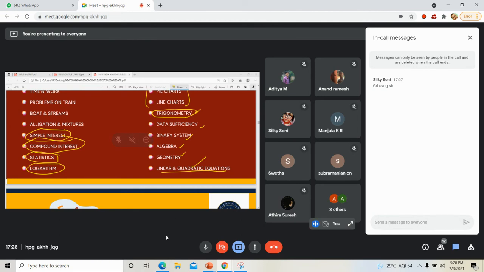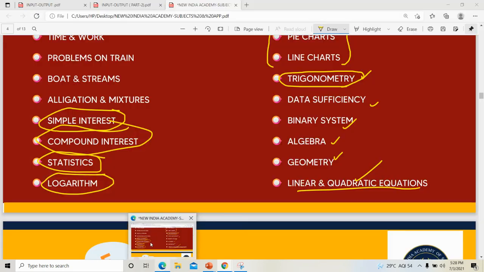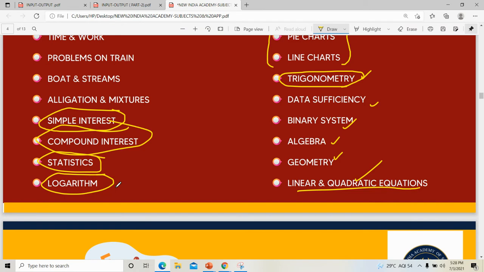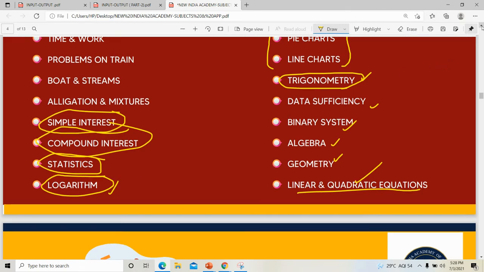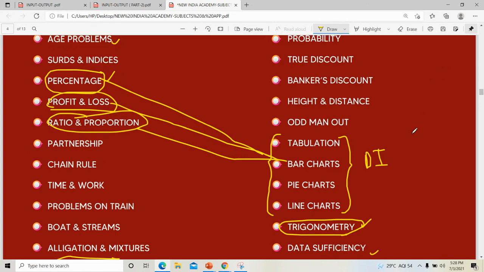So like that, we need to study these properties while solving problems. But logarithm is mainly asked in RRB and SSC, not in banking, because in banking we have no time for solving those things, since DI questions will be there.